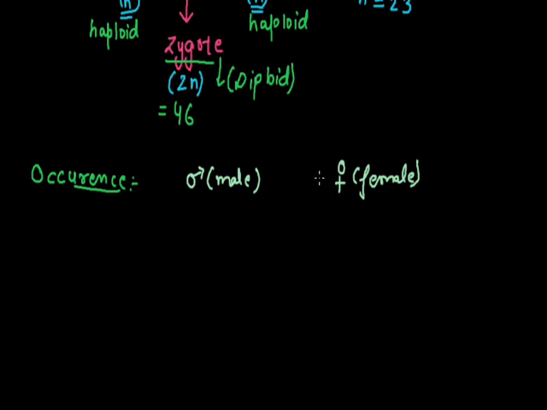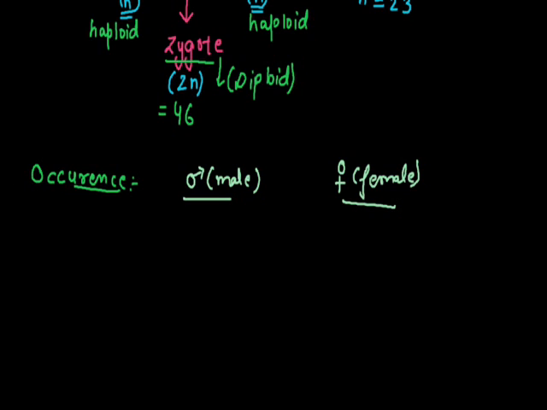Clear? In most animals there are two sexes, male and female, and the differences between them are genetically determined. What are the differences in male and what are the differences in female can be determined by genetic evaluation. So in sexual reproduction, the presence of male and female gametes is the essential requirement.